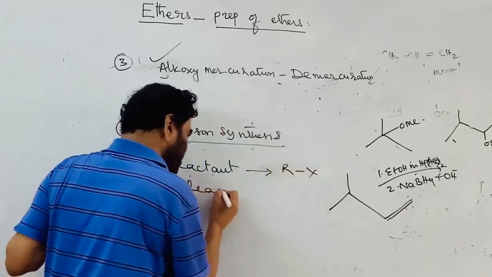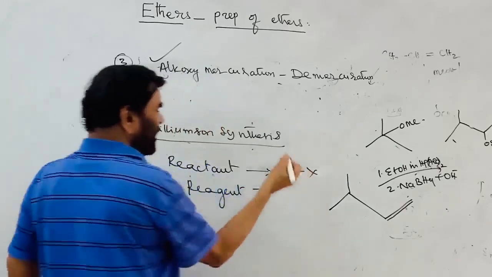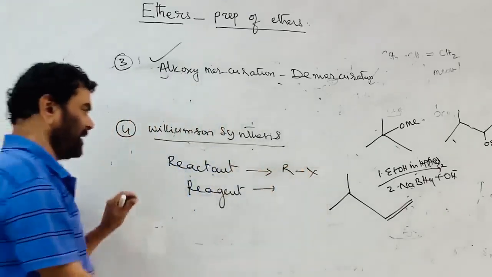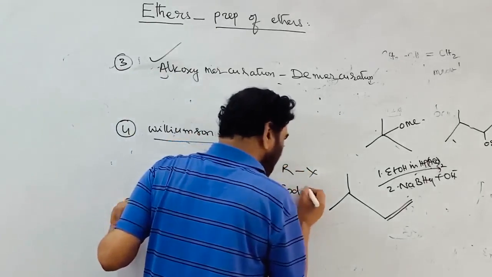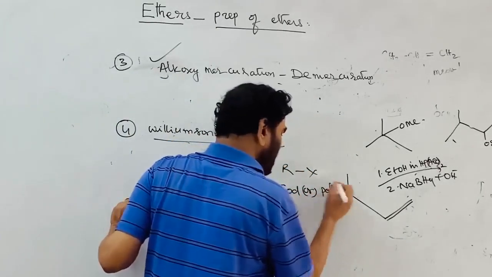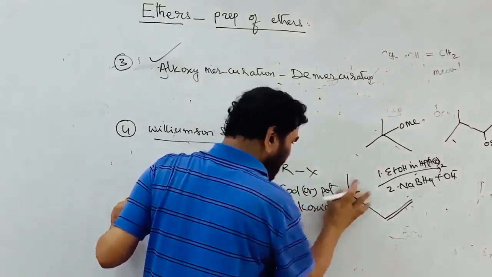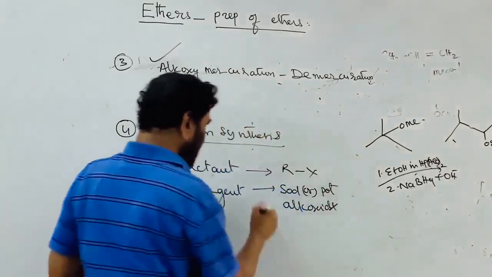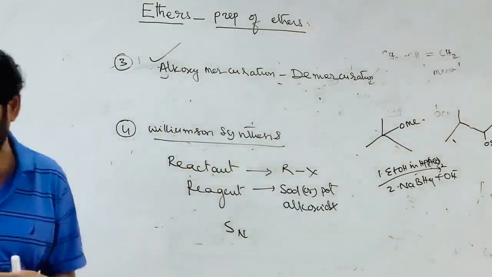The reagent, the chemical used to convert the reactant into product, is sodium or potassium alkoxide. This is an SN reaction, a nucleophilic substitution reaction.